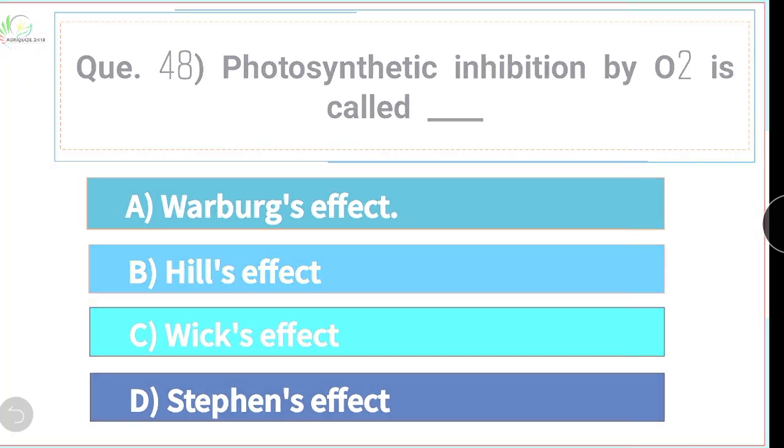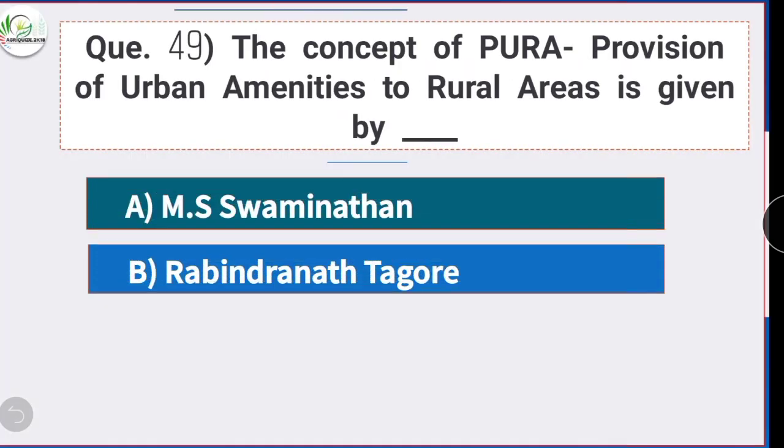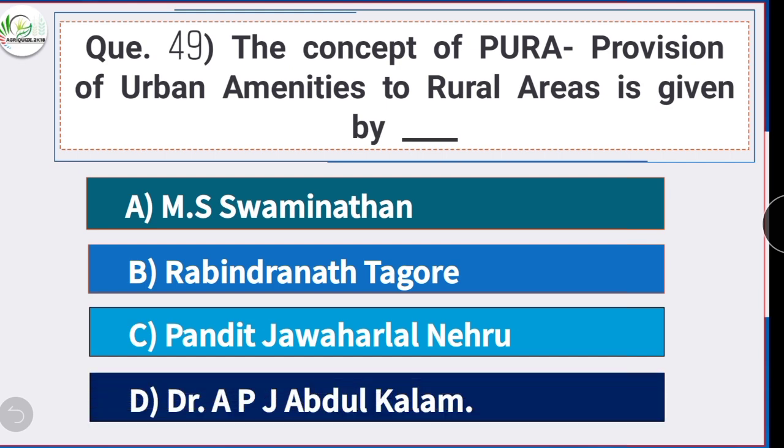Question number 49. The concept of PURA or provision of urban amenities to rural areas is given by. Option D is the correct answer. Dr. APJ Abdul Kalam. The concept of provision of urban amenities to rural areas or PURA is given by Dr. APJ Abdul Kalam.